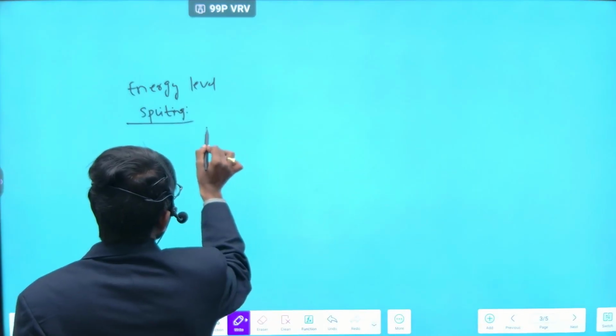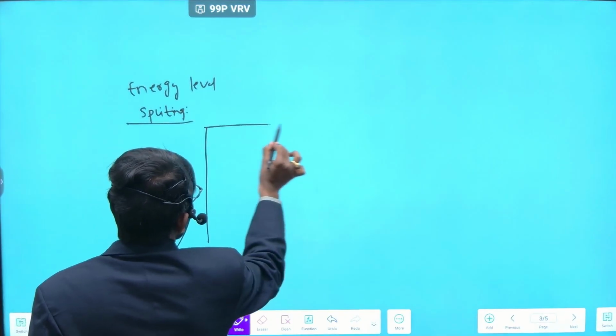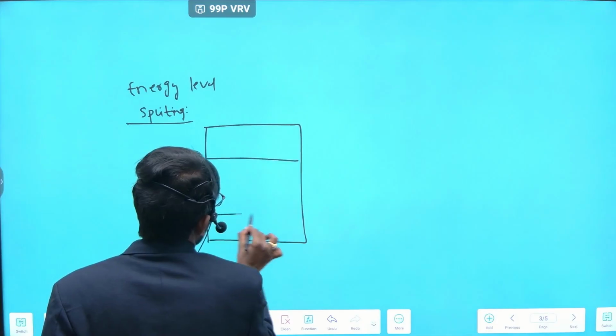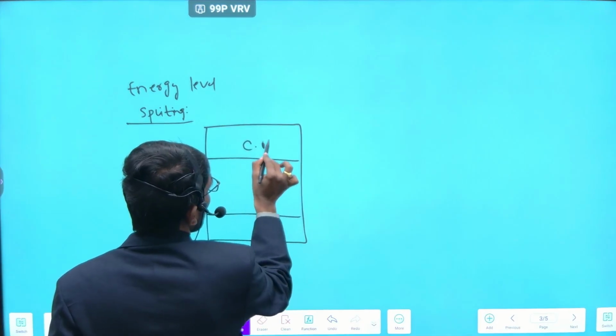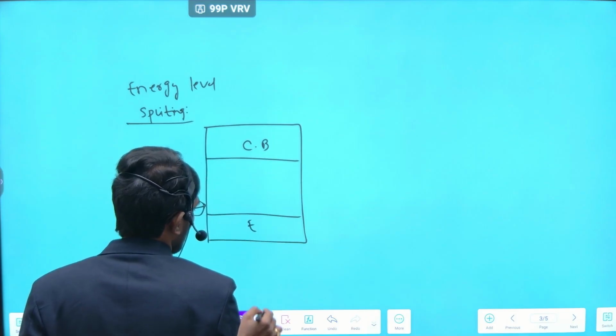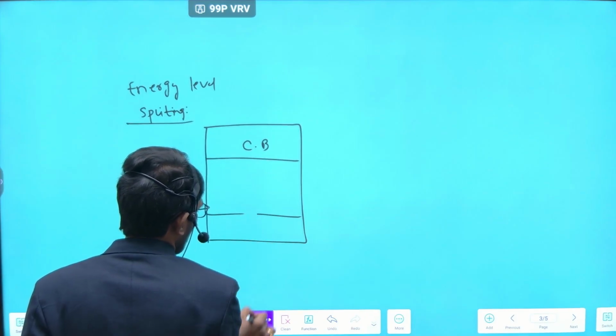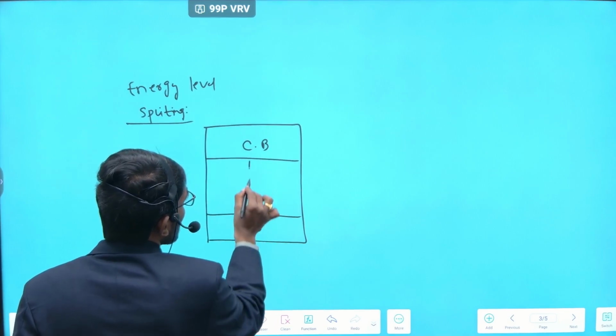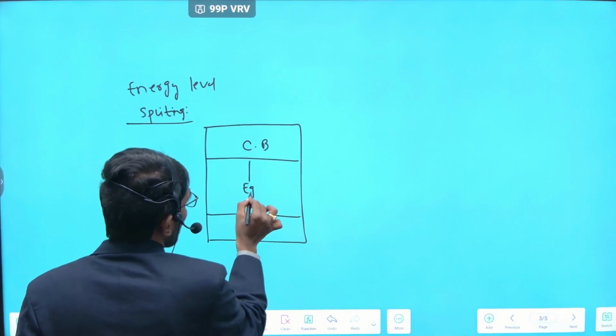For example, this is one material. This is the conduction band. This is the valency band. The gap is nothing but the energy gap.